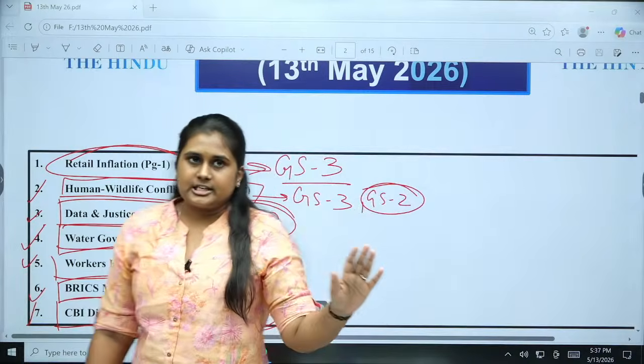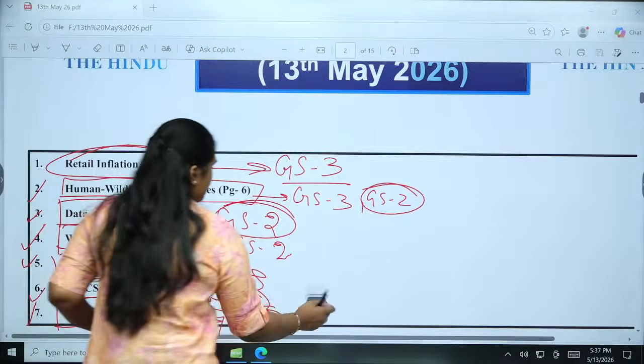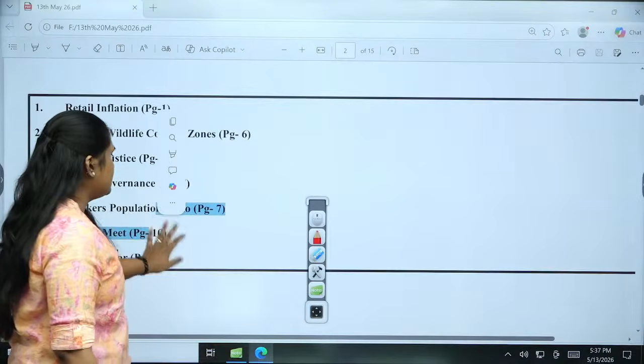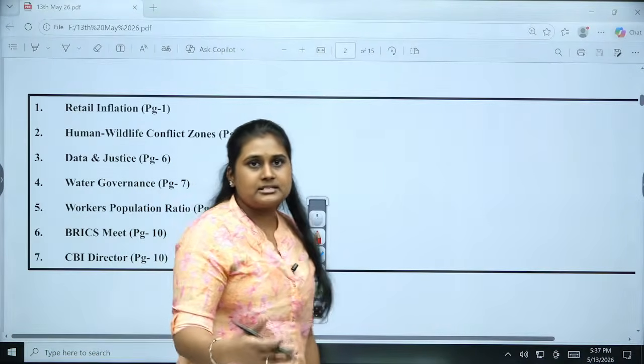Okay, clear till now? This is what is important for us. So please pay attention, and if you are able to make notes side by side, please do it. Okay.